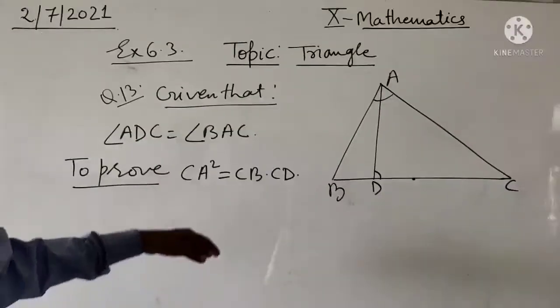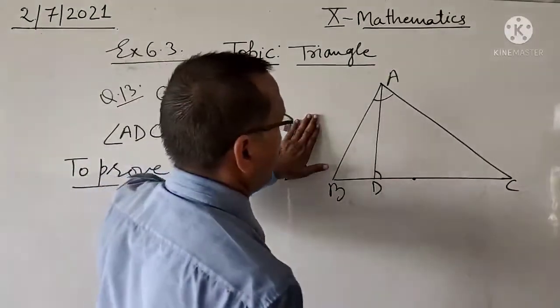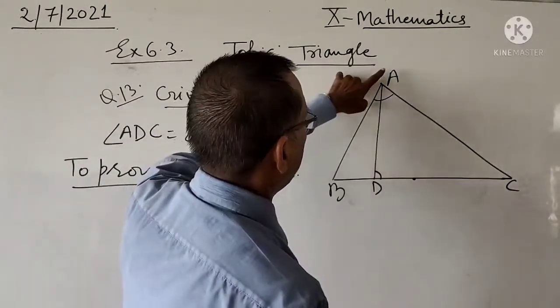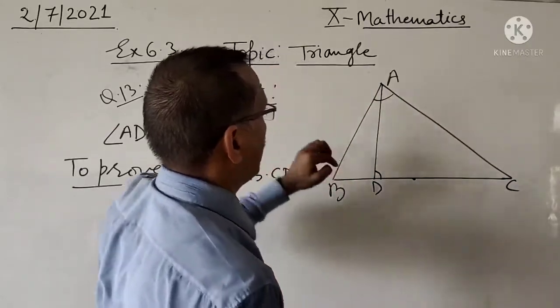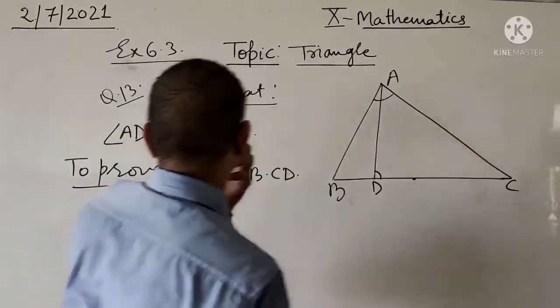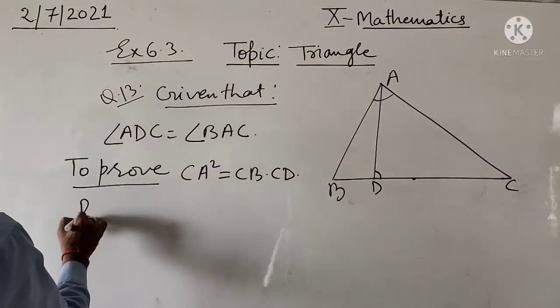Dear student, we will compare triangle ADC and triangle BAC. See the proof.